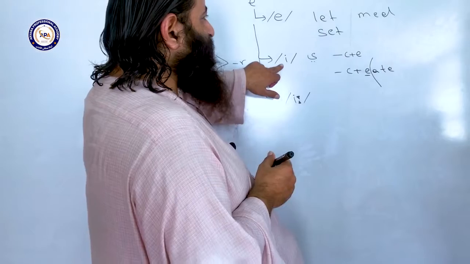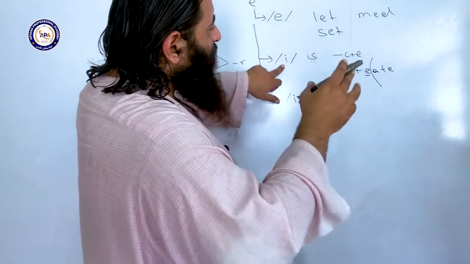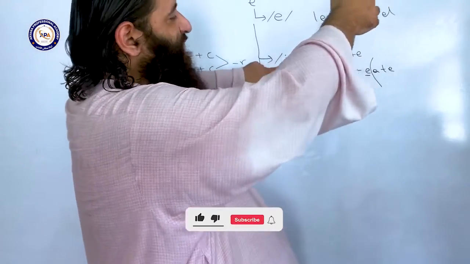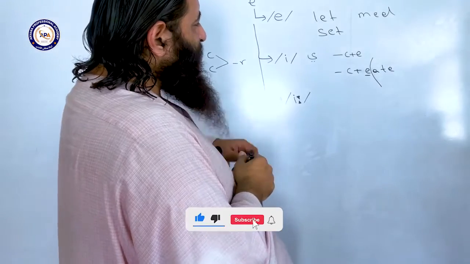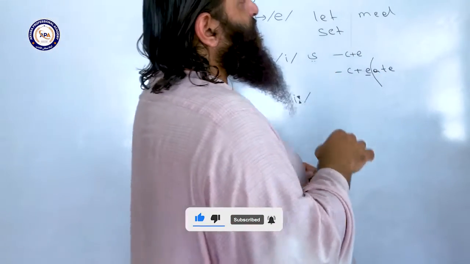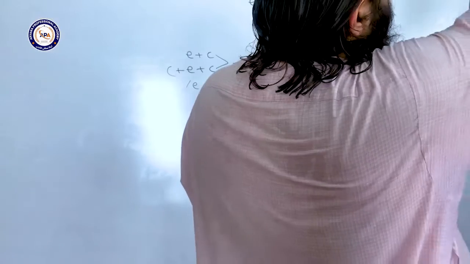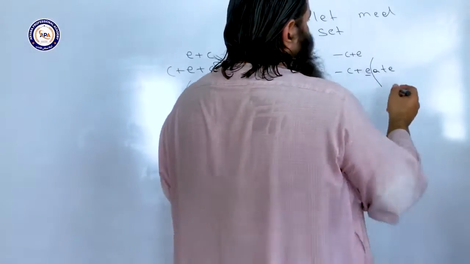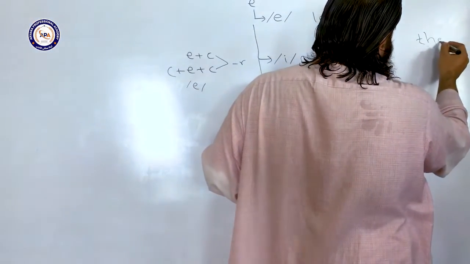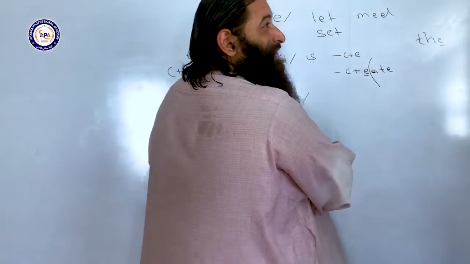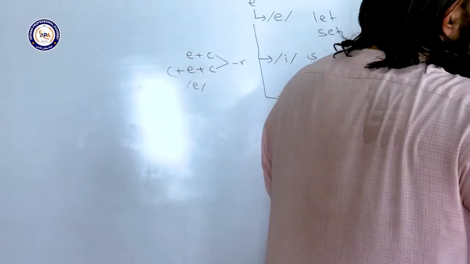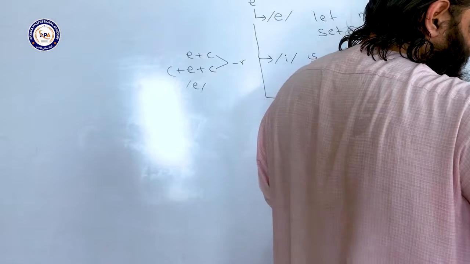Okay, the short one was given at the end of words which have more than one syllable. But the long one is given at the end of one syllable words after a consonant. But one exception, except the. In the word the, E is not pronounced E. But in other words, it is pronounced E.